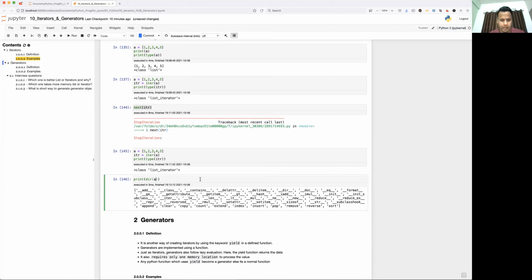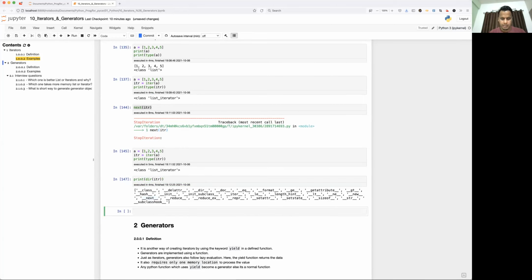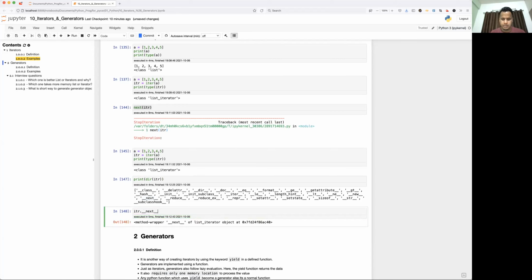Oh, sorry, here it should be the ITR object. So here we have the next attribute, right? Using the next attribute, you can access the next element of the iterator object. So just type ITR dot. Any method or attribute of that object you can access using the dot operator. Okay, so next.